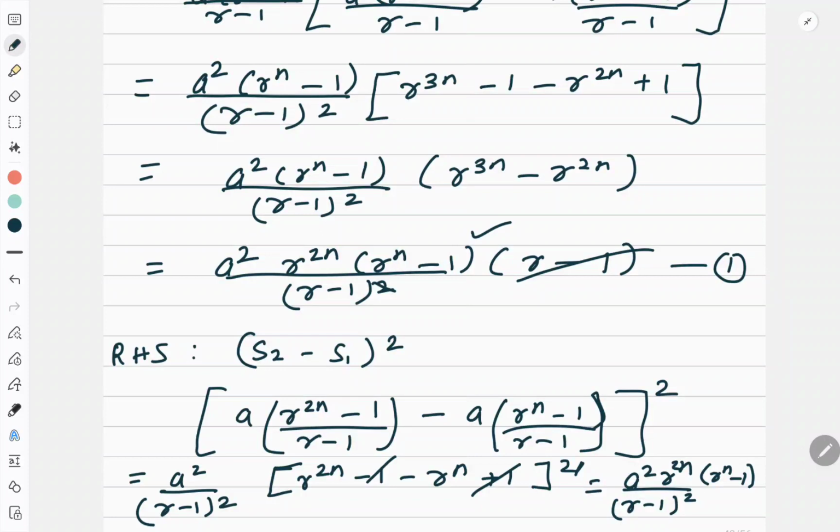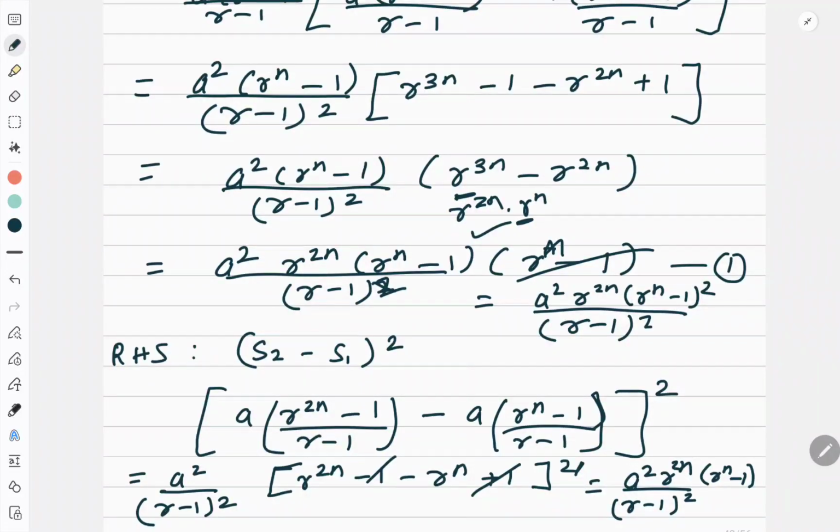Okay, see, there is a stupid mistake I have made. When I am taking r to the power 2n out, this term is r to the power 2n into r to the power n. Right? So when r to the power 2n went out, r to the power n should be left. By mistake I wrote r. So it is r to the power n minus 1. Right? So this square will remain, and basically I'll get a square r to the power 2n, r to the power n minus 1 whole square upon r minus 1 to the power 2. Exactly the same result I have got here also.